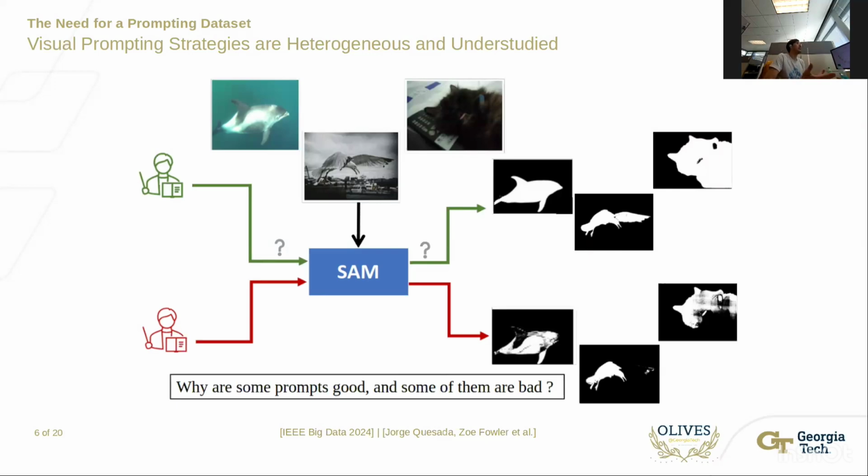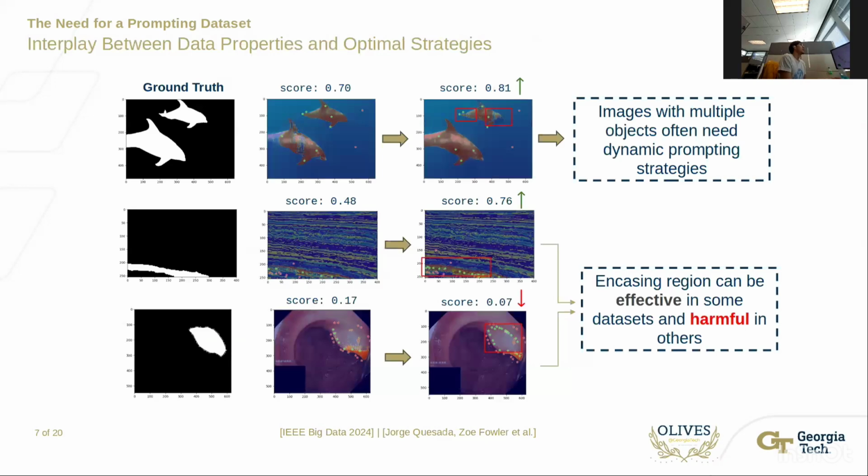This is a very understudied domain in general in the literature, in which what has usually been done to adapt to a specific domain is to fine-tune the model itself to a particular image domain instead of trying to study how to make the prompting efficient for that domain in particular. To go a little bit deeper into what makes prompts efficient, we can see that the properties of the data also play a significant role in what defines an optimal strategy.